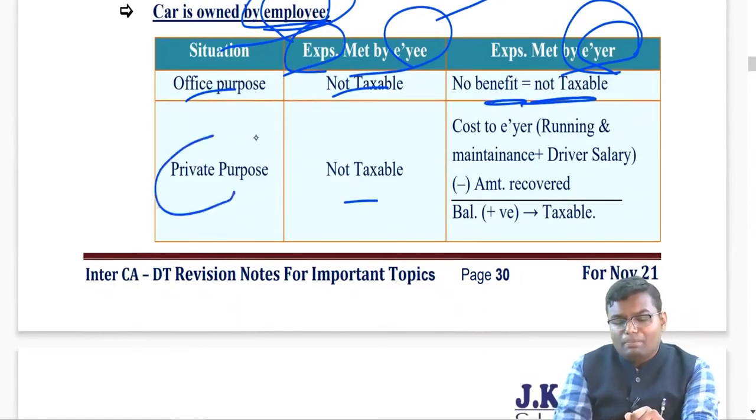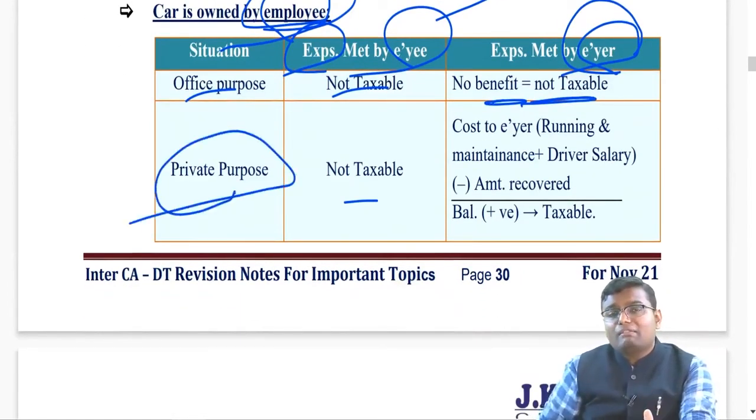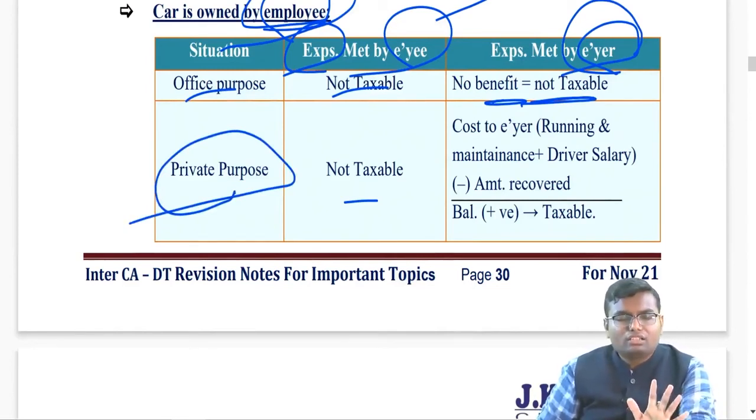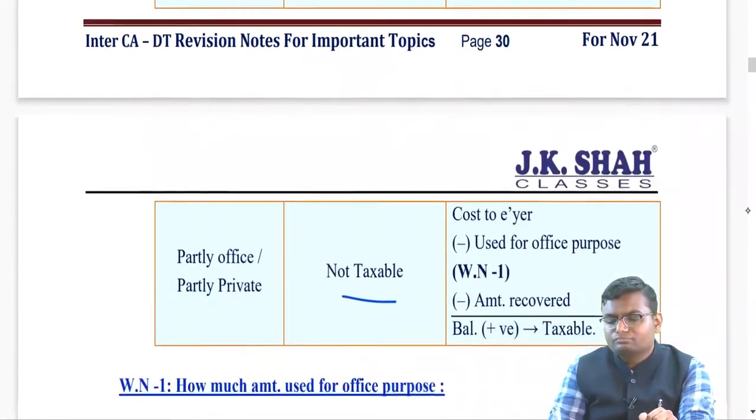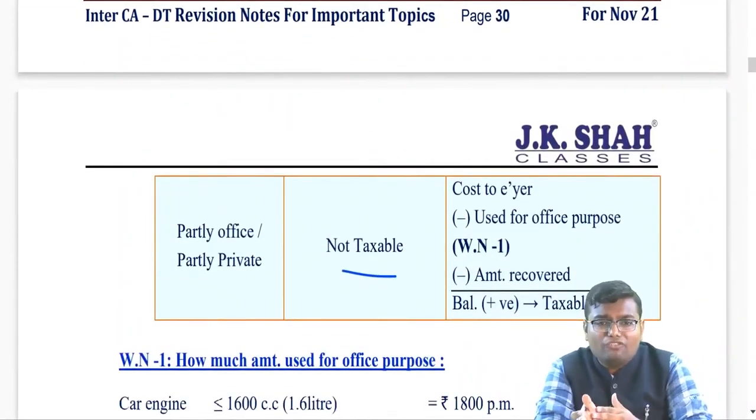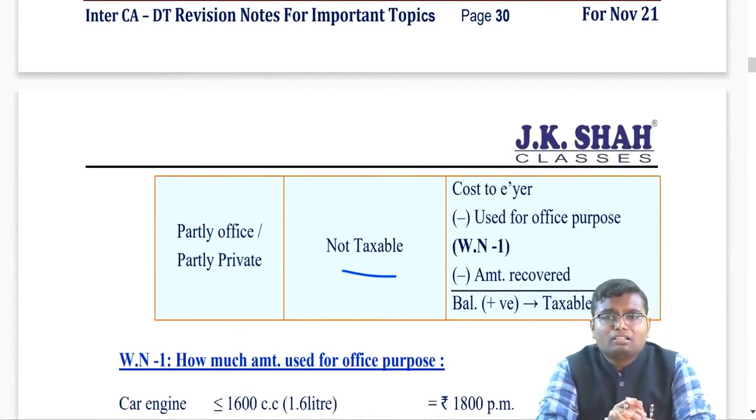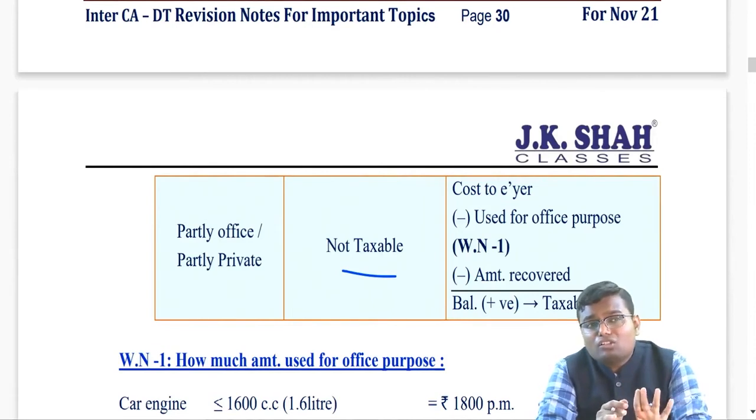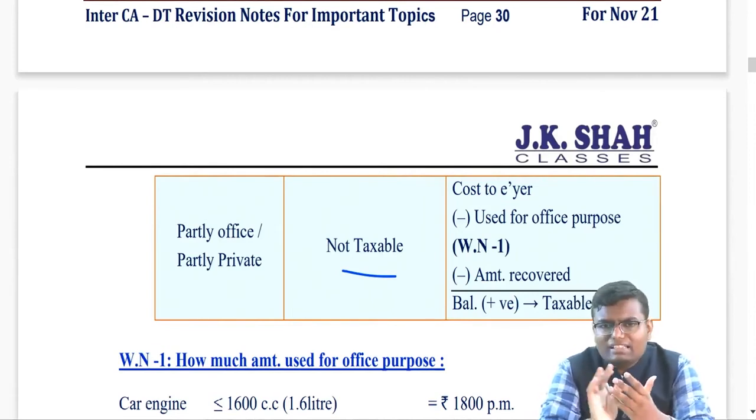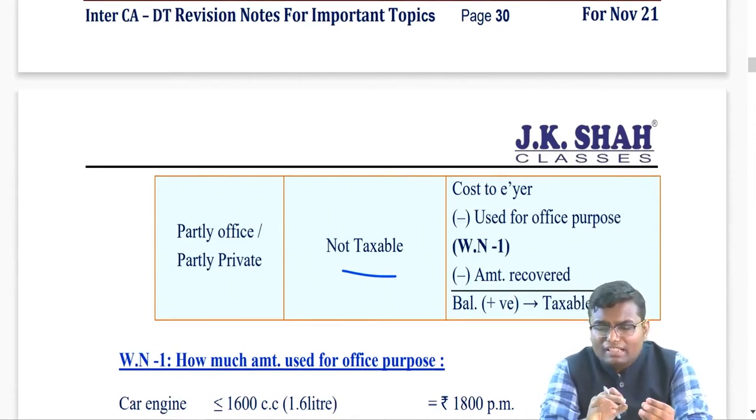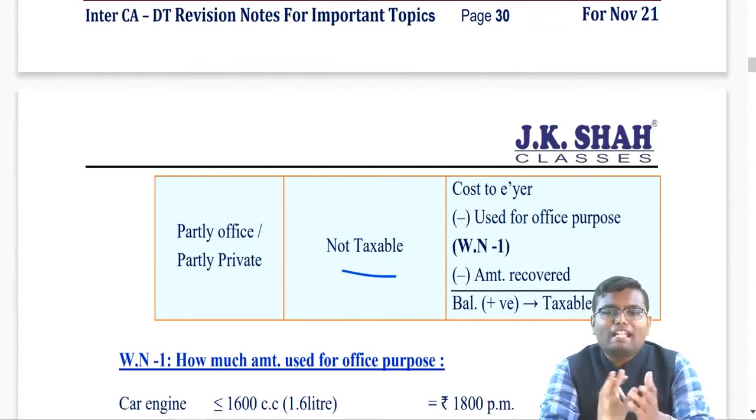But if it is only for private purpose, then think about what expenditure the employer is doing for which the employee is getting full benefit. Can I say repair maintenance expense, running maintenance cost, driver salary, whatever is the total cost, deduct recovery, balance if positive, taxable. But if it is used partly for official purpose, partly for private purpose, then you see what the total cost to the employer is. From that, deduct the cost assigned to official purpose, which should not be taxable. Deduct any recovery, the balance should be taxable.